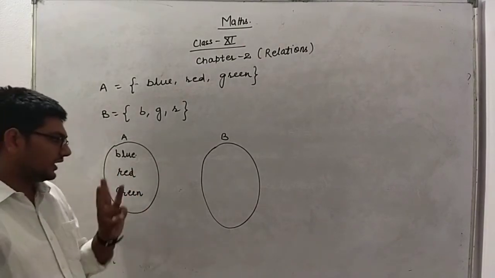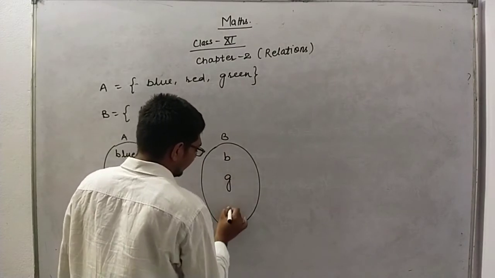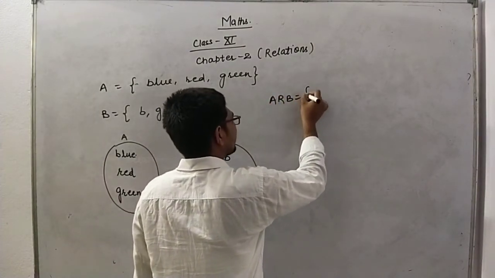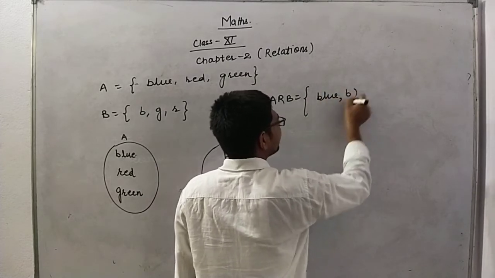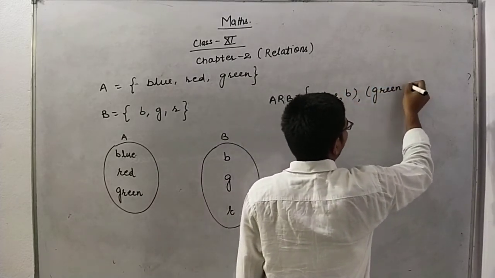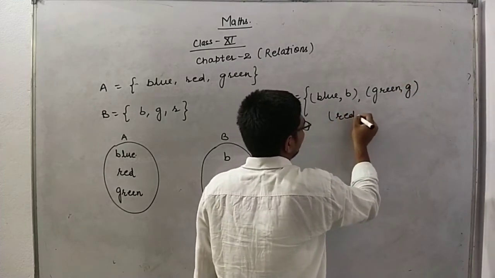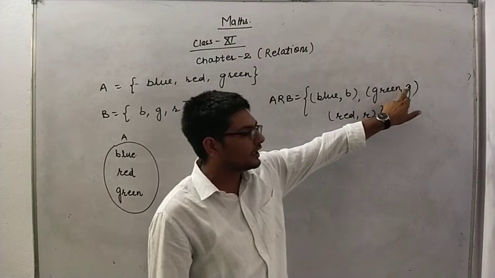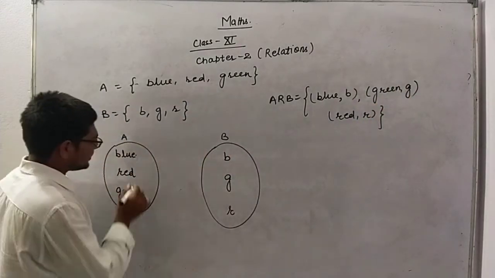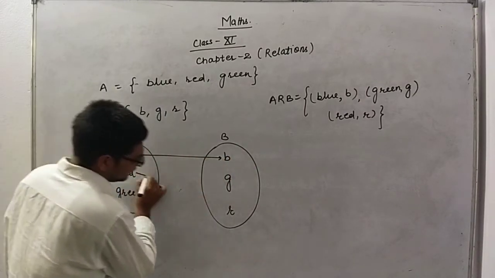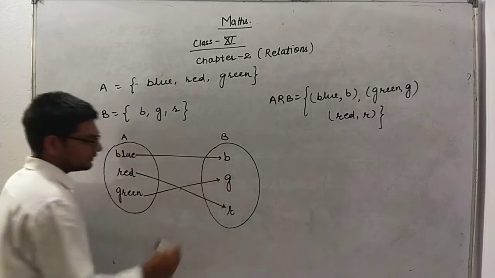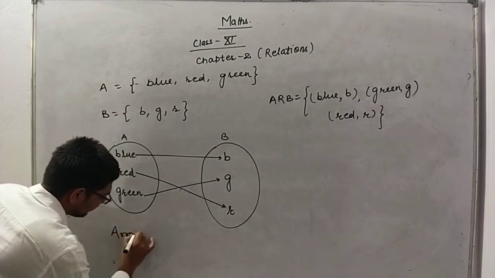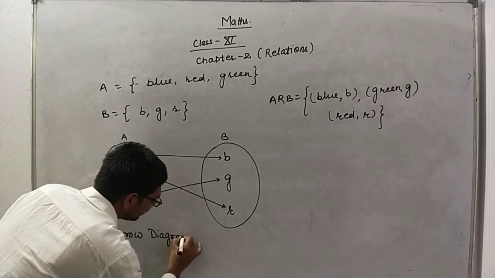And set B contains 3 elements again, B, G, R. The relation between A and B came like that: blue is related to B, green is related to G, and red is related to R. Now this is known as arrow diagram representation.